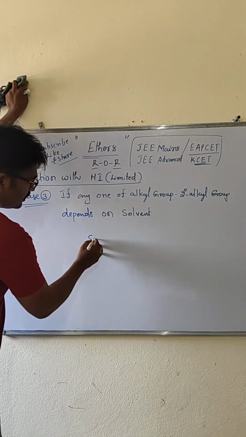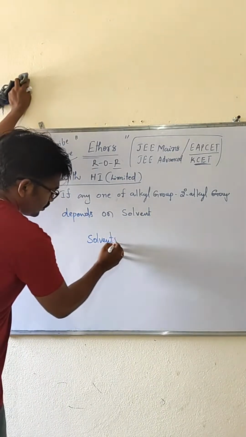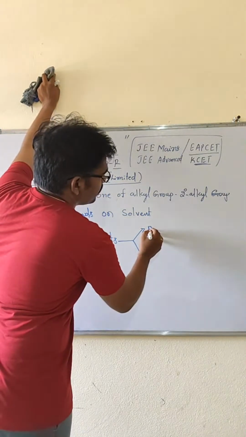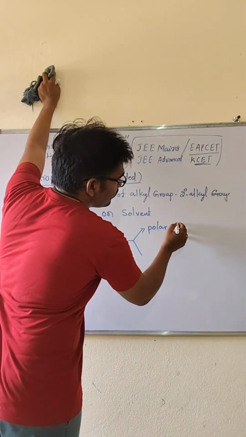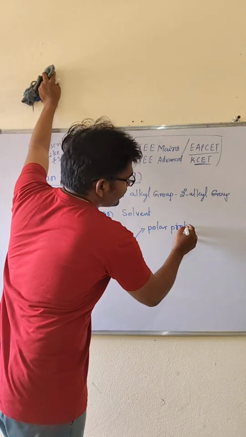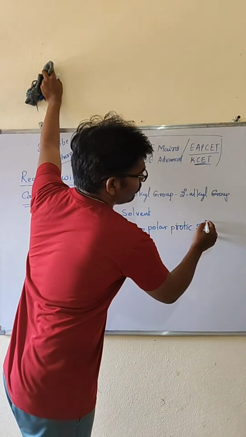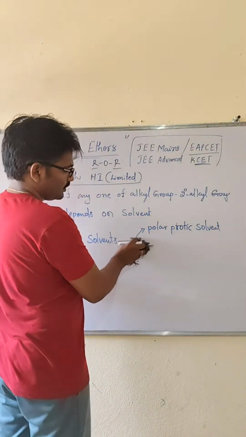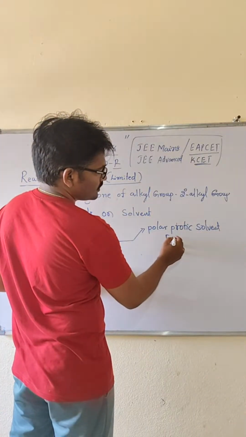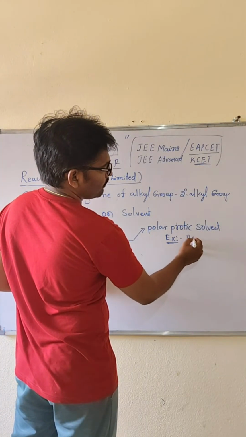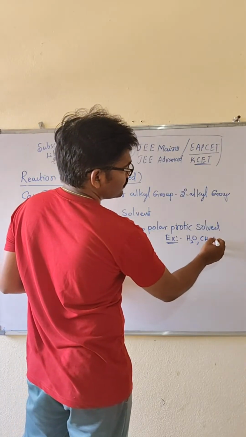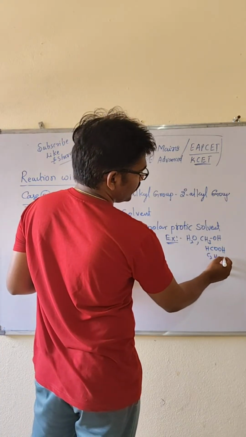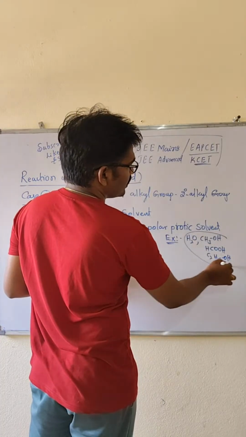Generally solvents are two types, such as polar protic solvents. Polar protic solvents means they must have polarity and give protons. For example, for the polar protic solvents: H2O, then CH3OH, then HCOOH, then C2H5OH. All these are polar protic solvents.